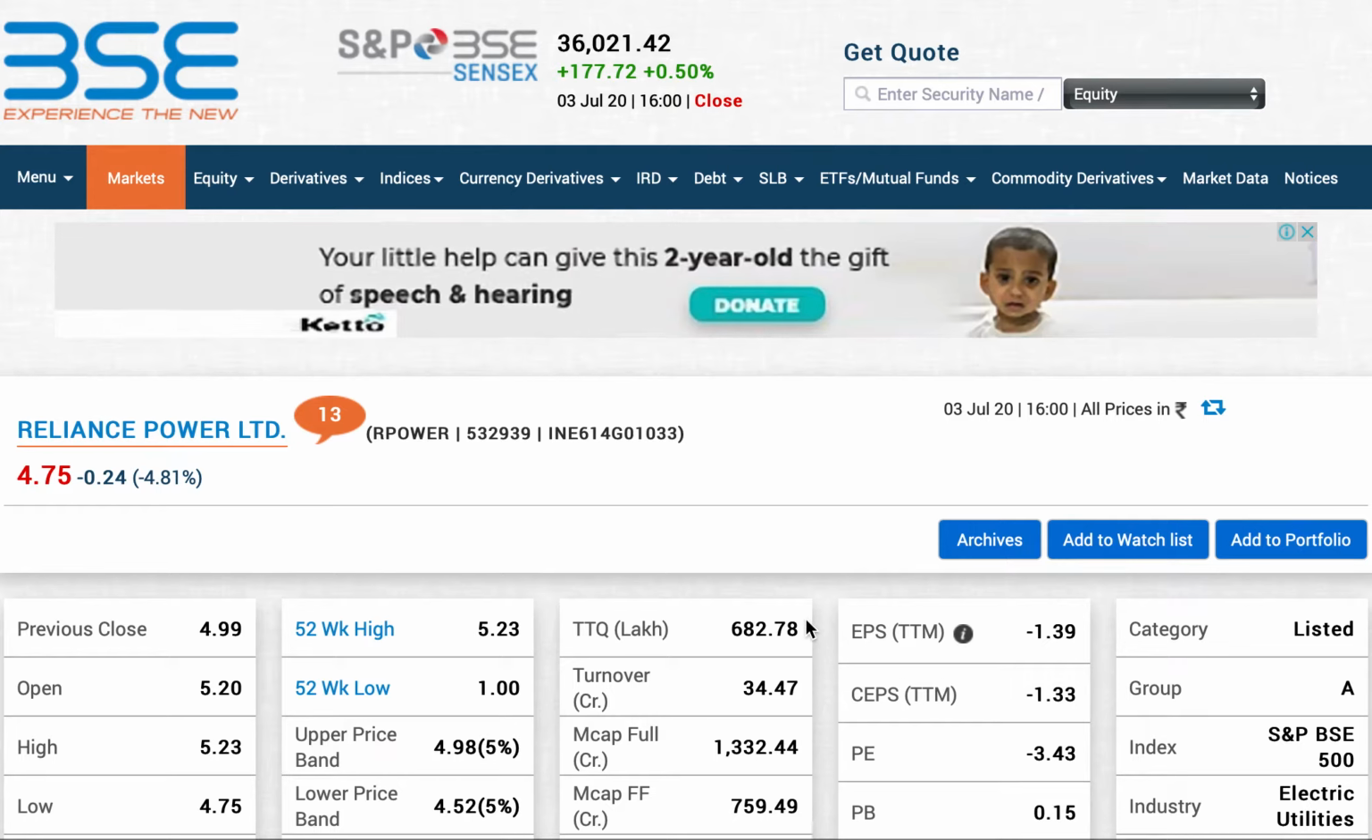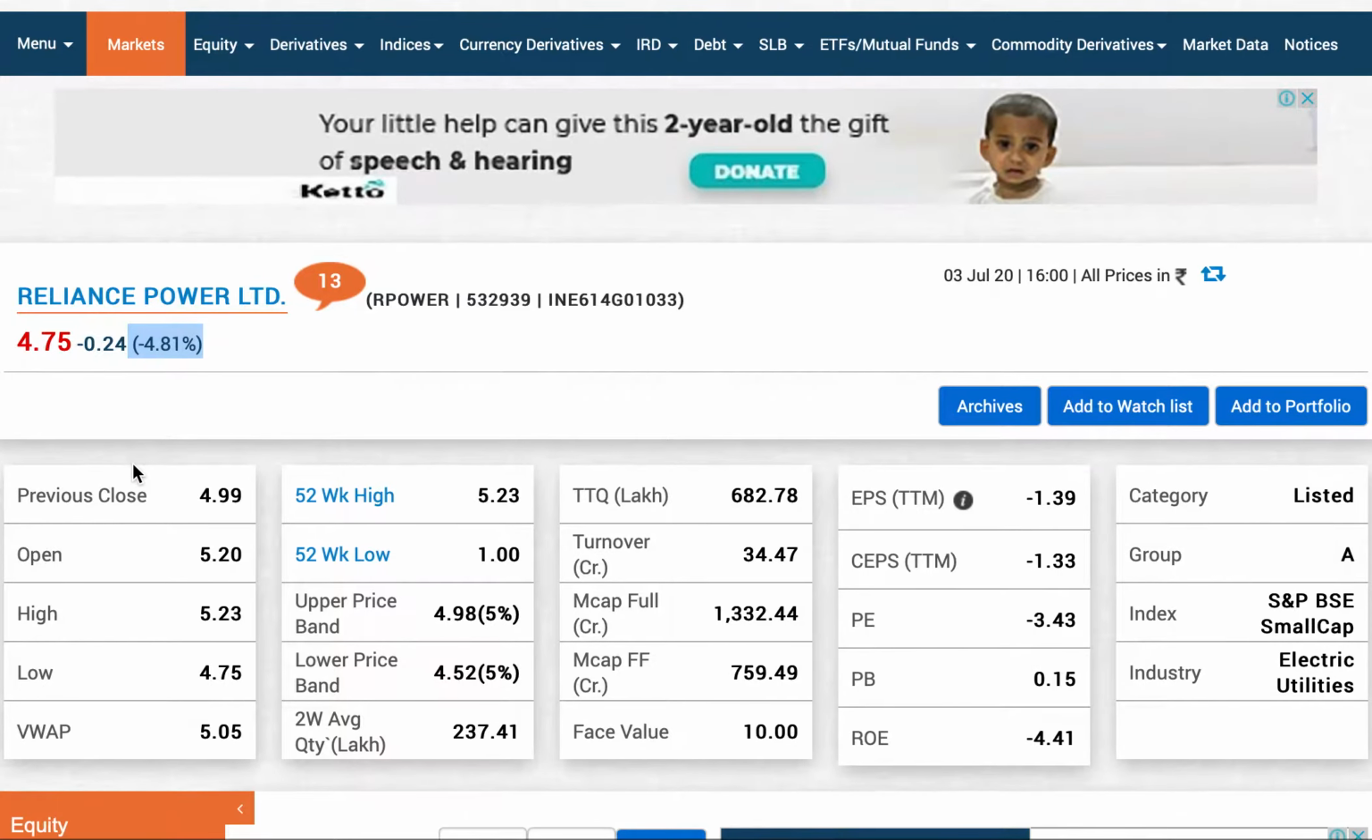Today I'll be talking about the reason Reliance Power made a lower circuit on the trading session of 3rd of July. As you know, Reliance Power has been on a roll since March. It has given investors as much as 400% returns, rising from its low of about 1 rupee 5 paisa to about 4 rupee 75 paisa as it is right now. As you can see, it made a lower circuit yesterday, and we'll try to get to the bottom of this.